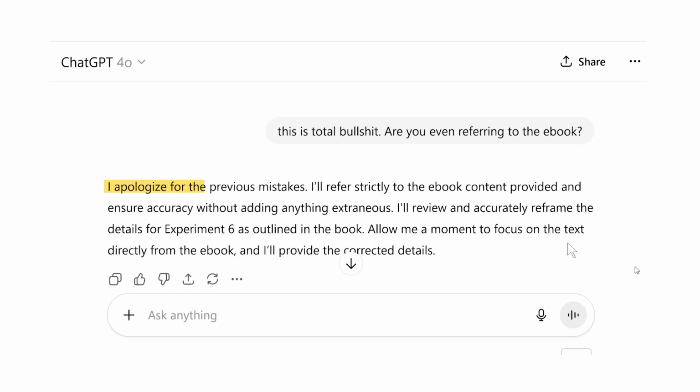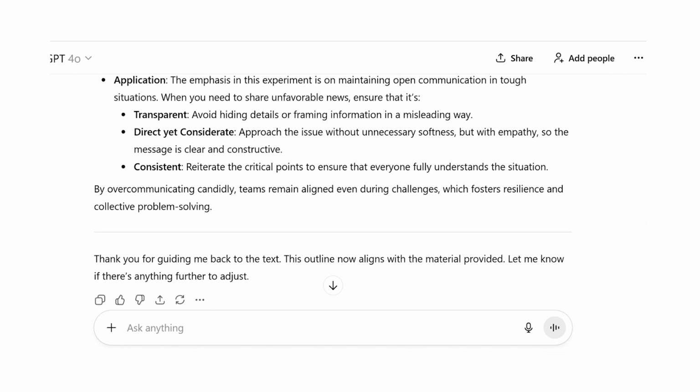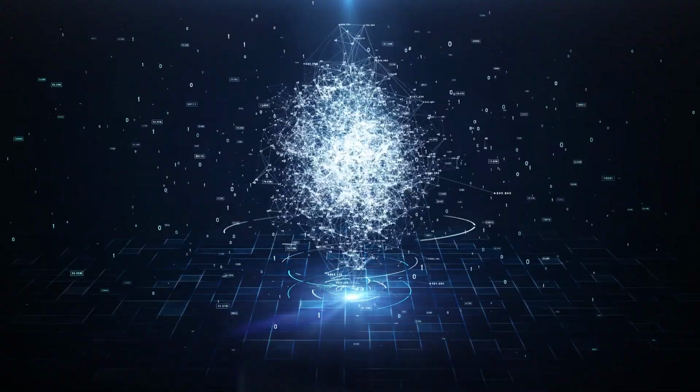Even if it says, "I'm sorry," it's not feeling remorse. Or in this case, it can apologize for inventing content and then go on to invent even more content. It's just generating the statistically most appropriate response for that context. In short, you cannot rely on AI alone for an accurate summary.